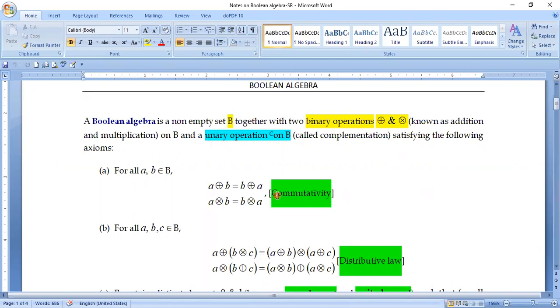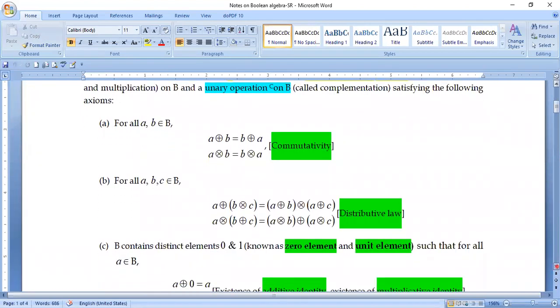Now let us come to the properties, which are made in a serial order. The first property is called commutativity. Now, this particular symbol I'm showing with the cursor is not a prime, it is a comma. I have put a comma over here. In commutativity, we have defined two things. First, with respect to addition, things must be commutative: A plus B must be equal to B plus A. With respect to multiplication, they also have to be commutative. No problem. Now, let us come to the second property.